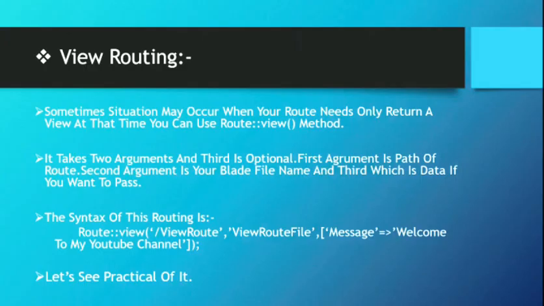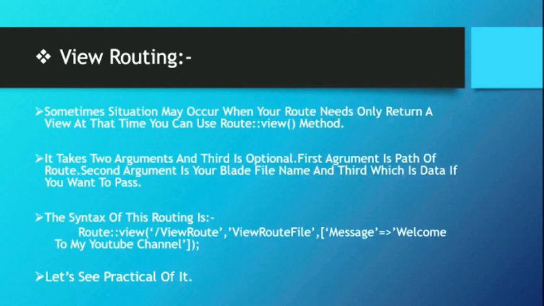And the third type is view routing. It means sometimes a situation may occur when your route only needs to return a view page, meaning a blade file. That means sometimes you need only an output file, with no need to write any logic such as insert or delete or select and so on. At that time you can use the Route::view method.